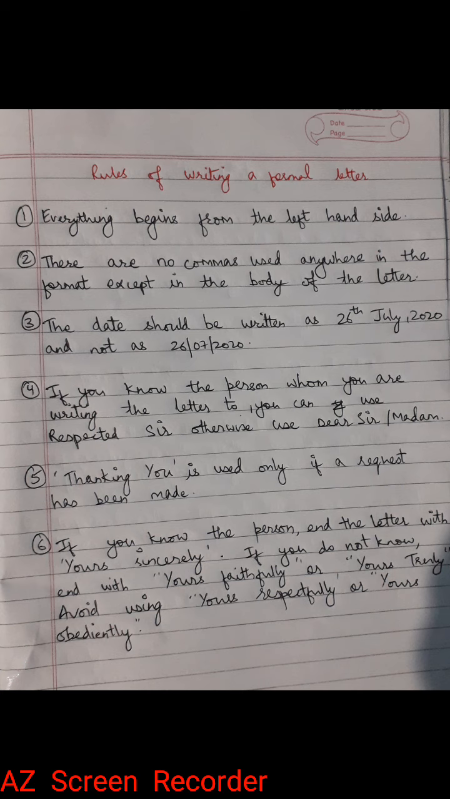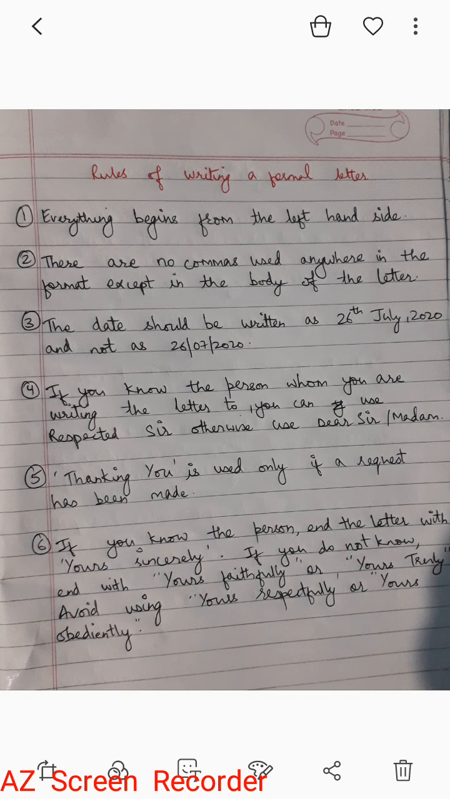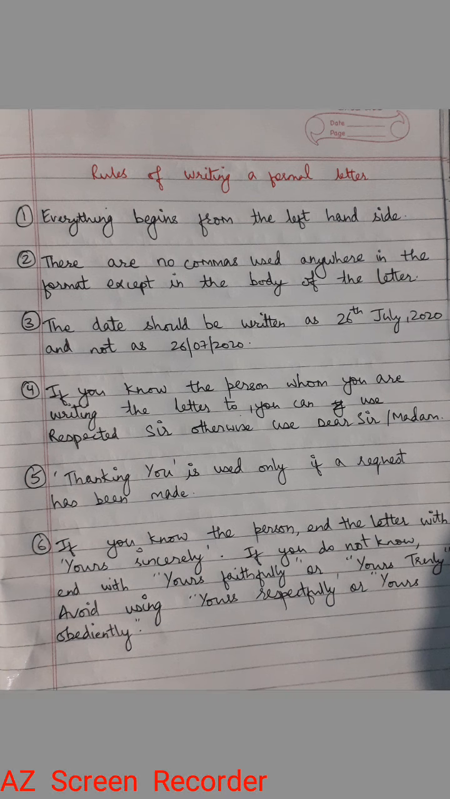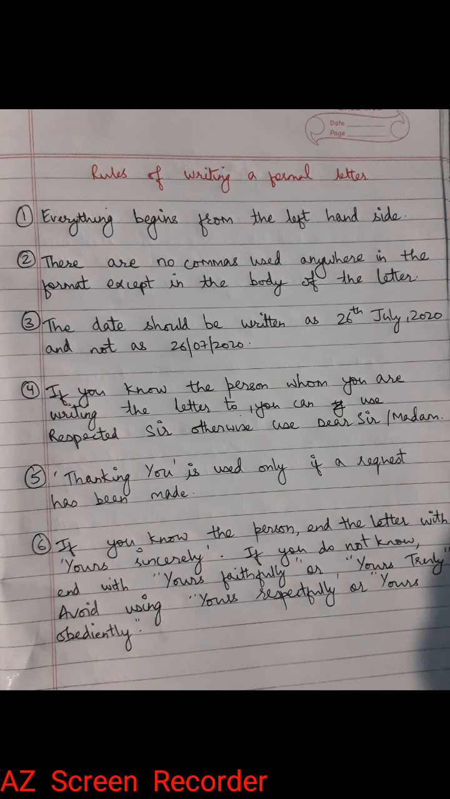The last rule: if you know the person, end the letter with yours sincerely. If you do not know the person, end with yours faithfully or yours truly. Avoid using yours respectfully or yours obediently. Again, taking the example of an application, if you know the person, you can use yours sincerely. Otherwise, you can simply write yours faithfully or yours truly.